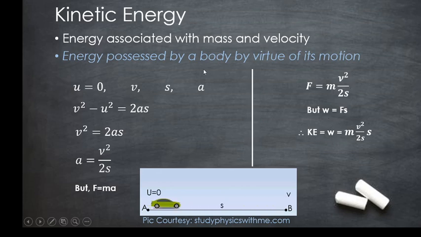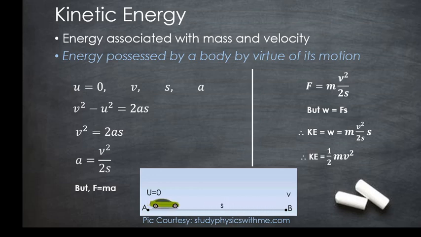Since energy associated with velocity is called kinetic energy, the work done here is equivalent to the kinetic energy. So work done is equal to force into displacement. Displacement is s here. The force is mv square by 2s. The s will cancel and you will get mv square by 2, or KE is equal to half mv square. This is the derivation for kinetic energy.